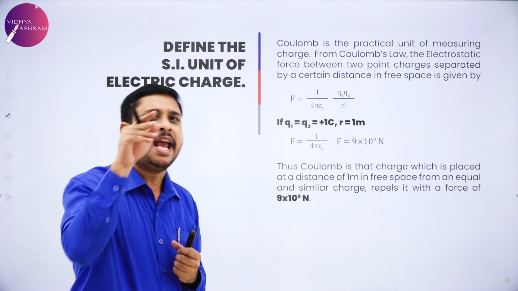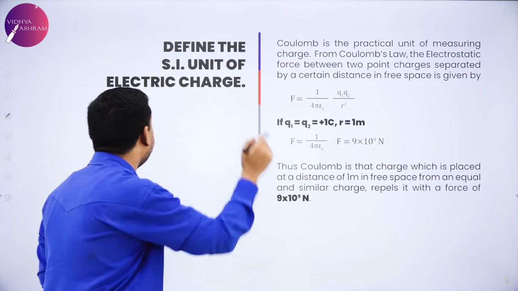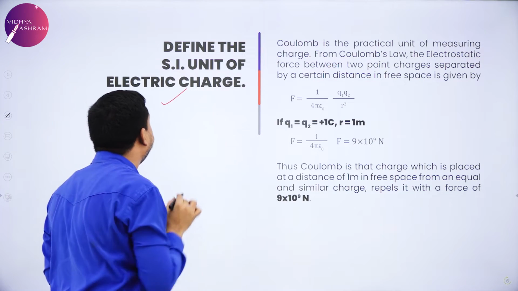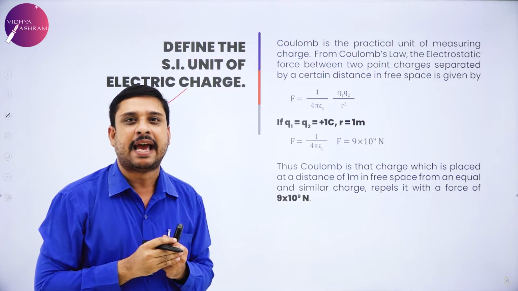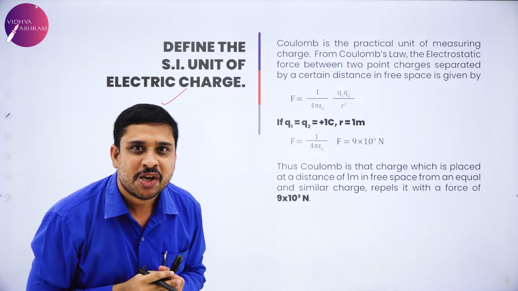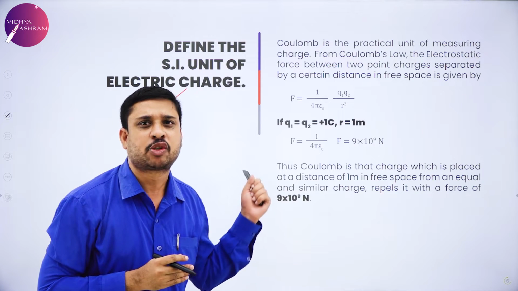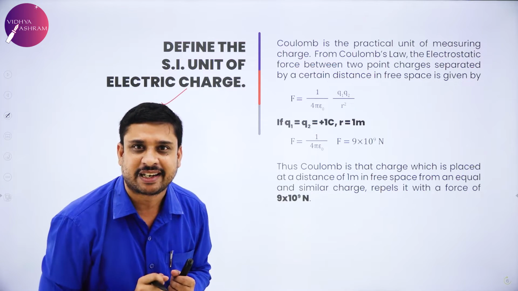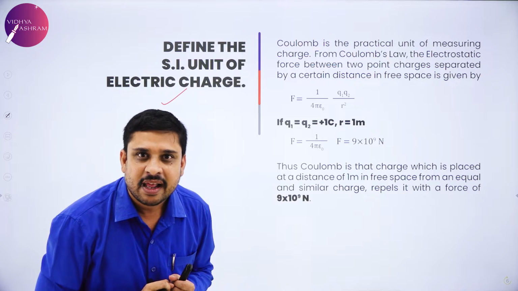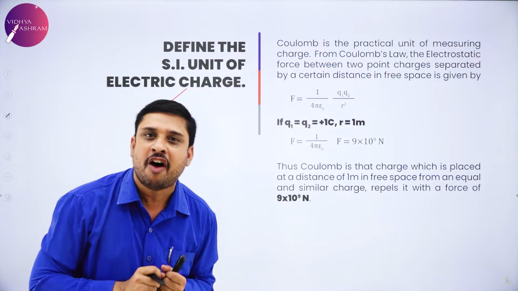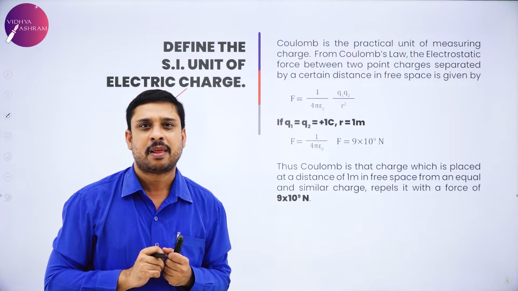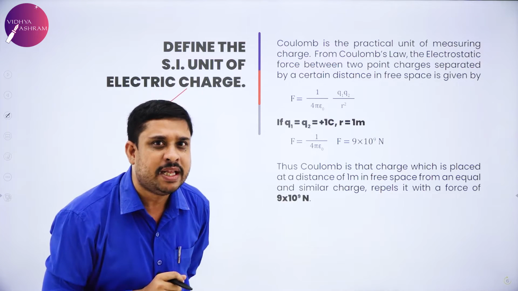Next, again a bookwork where I need to define the SI unit of electric charge. Most of the times it is asked as a question for one marker. Define the SI unit of electric charge. Most of the times what do you do in the exam?